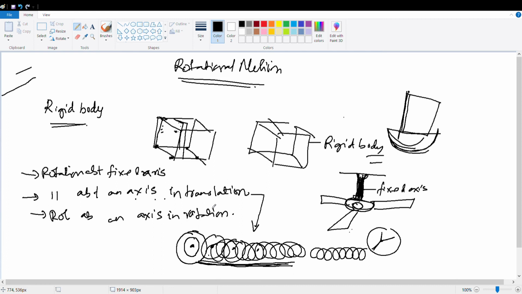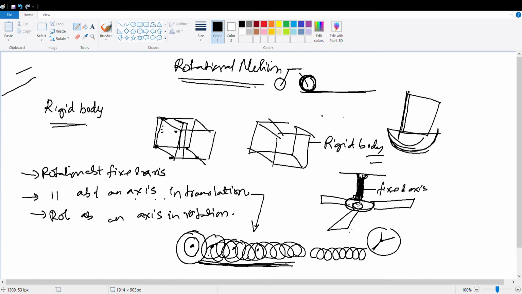Sir, can you repeat it, sir? See, if you see a tire or a wheel, if you see a cycle, the cycle has two tires or not? If the cycle has to move ahead, the body has to rotate, but only rotating will not do. You have to touch the ground. When it is touching the ground and it is rotating, the cycle is moving ahead in a translation motion, in a rectilinear motion, and also it is rotating.